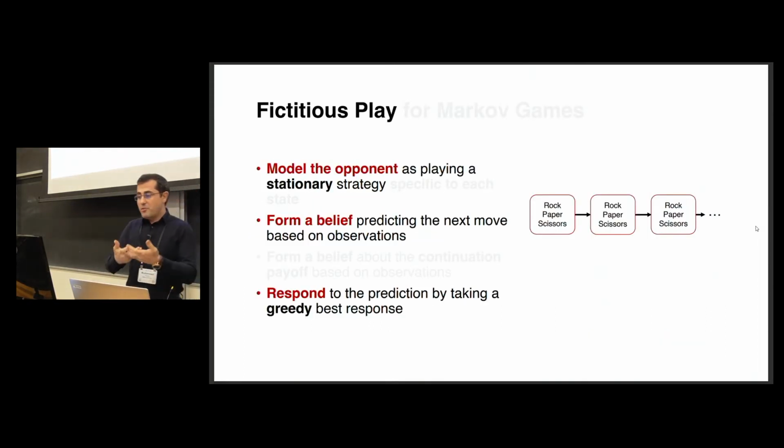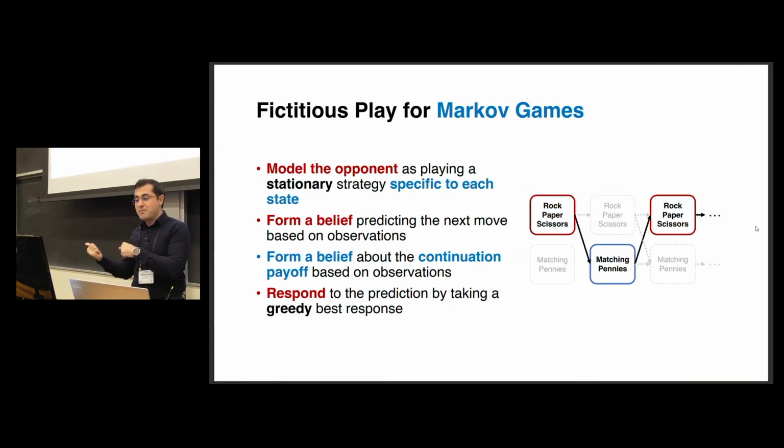And more explicitly, the fictitious play dynamic we will present will look like that. In the classical version, again, we assume that the opponent plays some stationary strategy, and we form a belief and take the greedy best response to maximize the expected payoff. In the Markov game version, again, we will do the same thing, but now we are forming a belief specific to every state for the opponent's strategy. And we are also going to form a belief about the continuation payoff based on our observations.